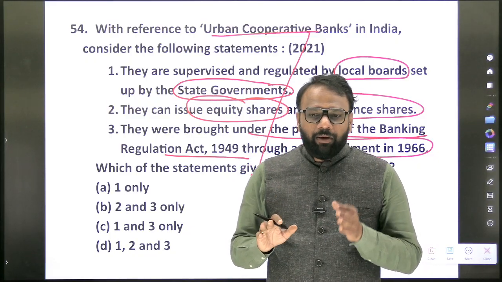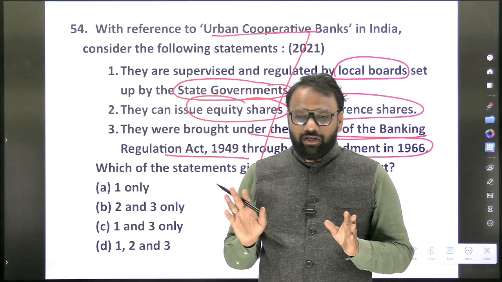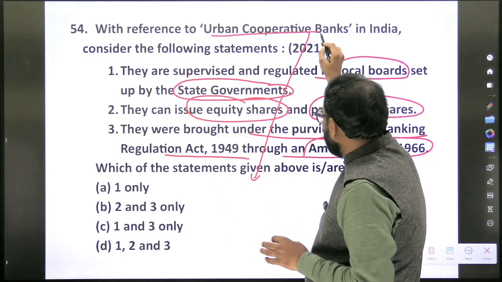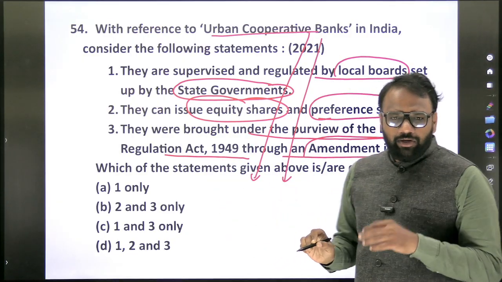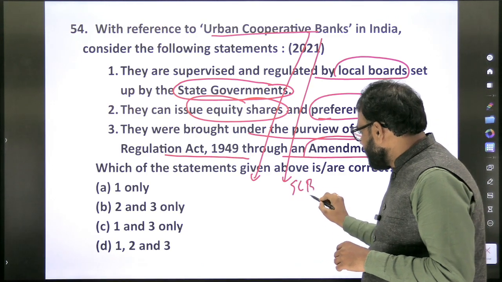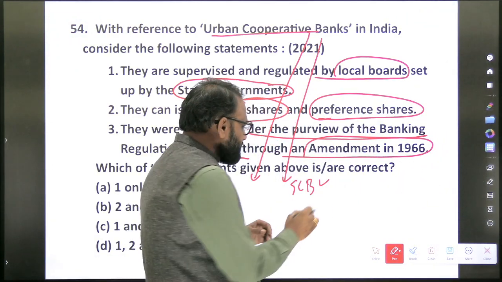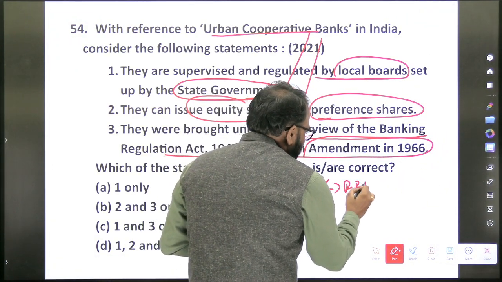Next, at the village level, primary agricultural credit societies. Now what you will do at this level, you will list all the banks. Scheduled commercial banks you will list. Next, as part of this we also have regional rural banks as well.